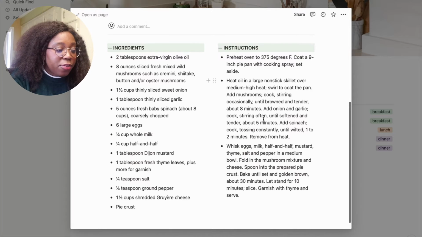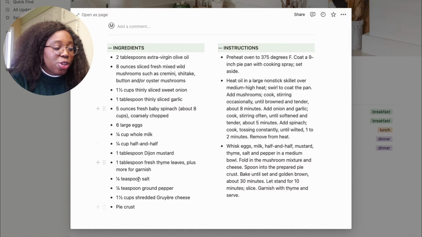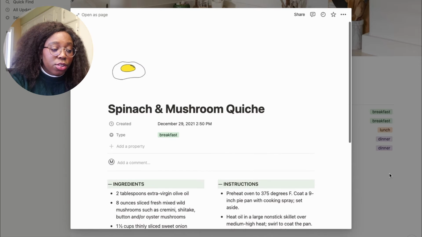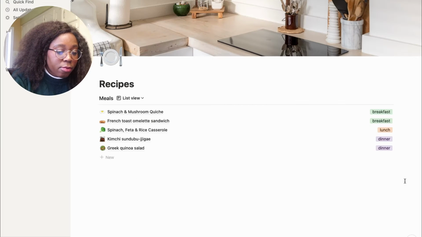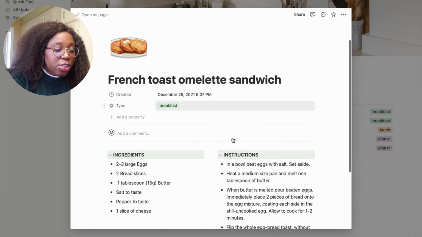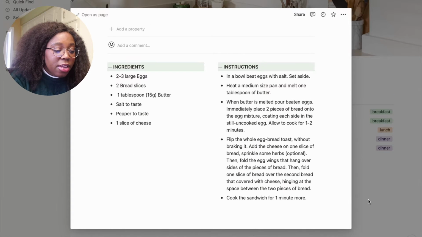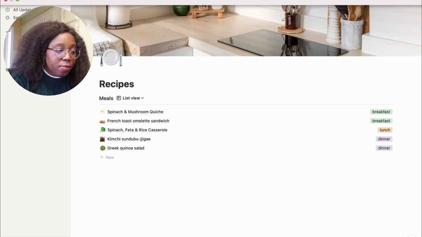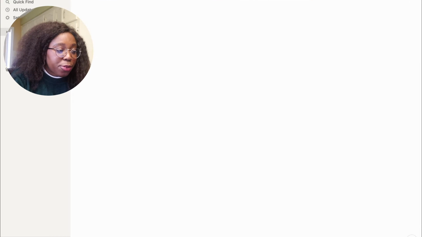And this comes from the template of the Notion, where you can put the ingredients and the instructions here. I think it makes it really easy to see how to make the food. I have a bunch of other recipes too, like French toast, omelette, and basically yeah. So back to my dashboard.